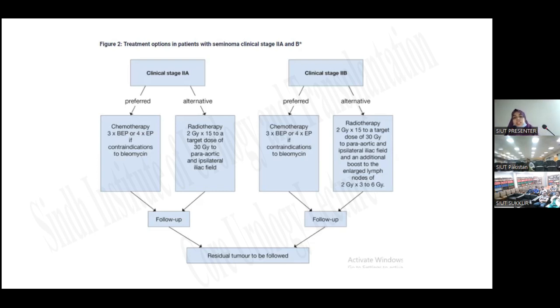And if the patient is clinical stage 2B, then again the preferred option is chemotherapy: BEP 3 cycles, and if there is a contraindication to bleomycin, then EP 4 cycles. Alternatively, in stage 2B, we can give radiotherapy of 30 Gray plus an extra booster dose to the lymph nodes, and then we will again follow the patient.